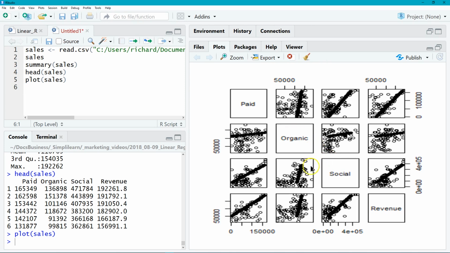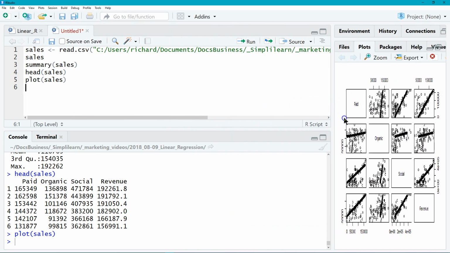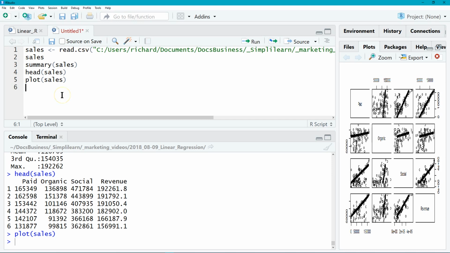There we go. The same thing with paid and social, paid and revenue. So each one of these has a clear connection to each other. So that's a good sign. We have a nice correlation between the data, and you can just eyeball that. That's a good way to jump in and explore your data rather quickly and see what's going on.